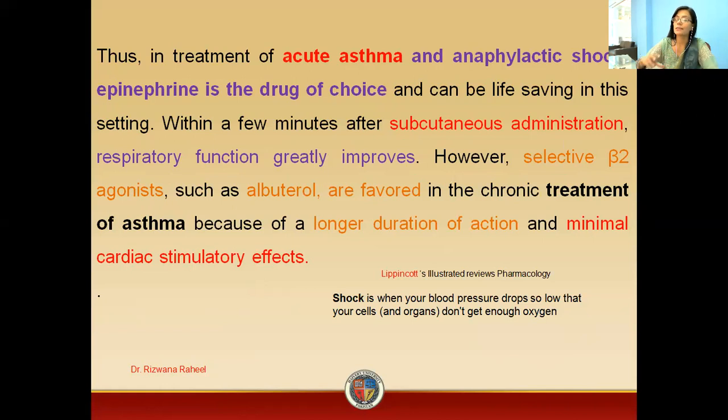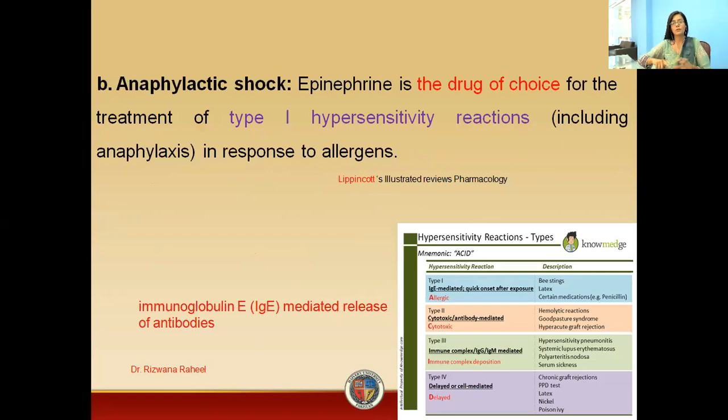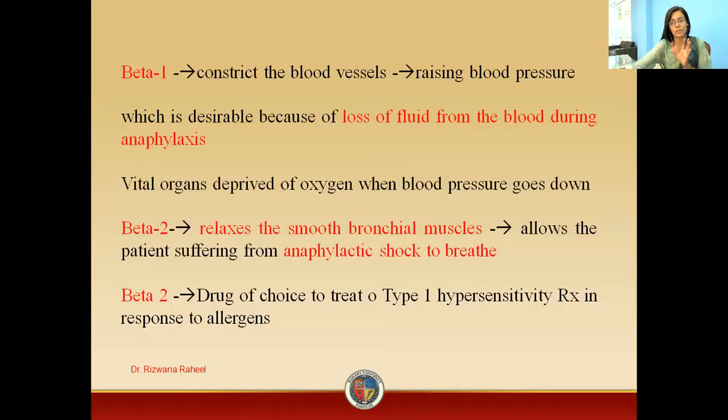Whenever you administer a subcutaneous injection, your respiratory functions are improved. We also have selective drugs in the market. We have a beta 2 agonist, albuterol, which has the ability to treat asthma. This albuterol is preferred because of its bronchodilatory effect. It is used because of its long duration of action. This is also a drug of choice in anaphylactic shock. We can use this drug in type 1 hypersensitivity reaction. We have already studied in physiology that type 1 hypersensitivity reactions are basically immunoglobulin E-mediated reactions.